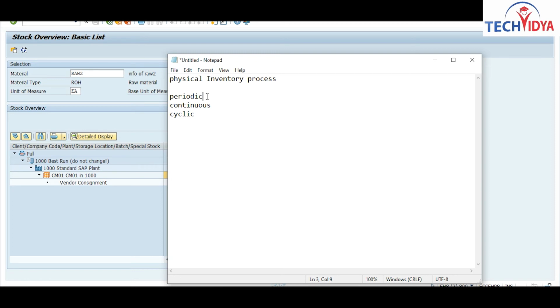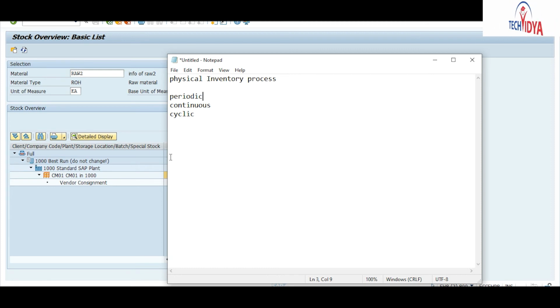And in the cyclic inventory process, you will do it at a regular interval. Regular interval means you can perform your physical inventory process weekly, monthly, quarterly, or half yearly. Within a particular interval you will perform your physical inventory process.